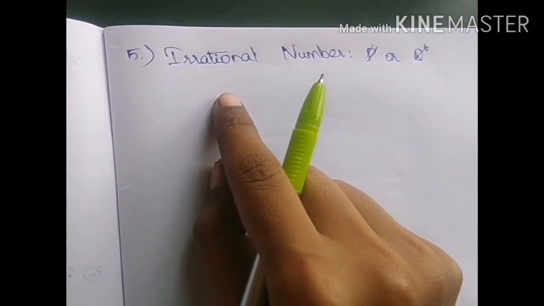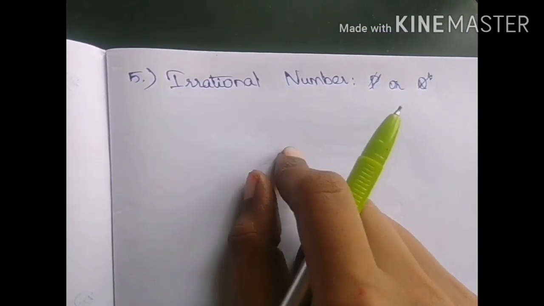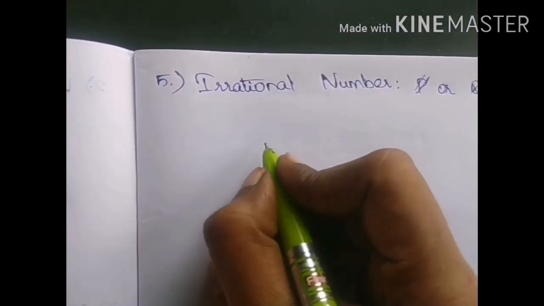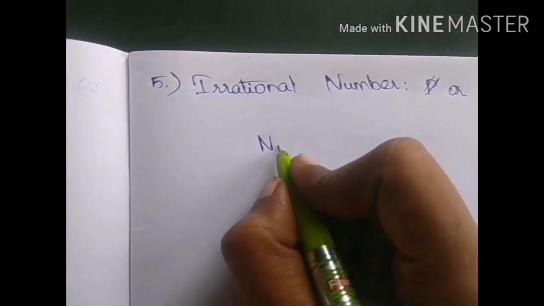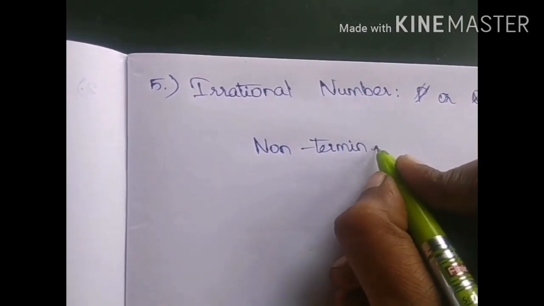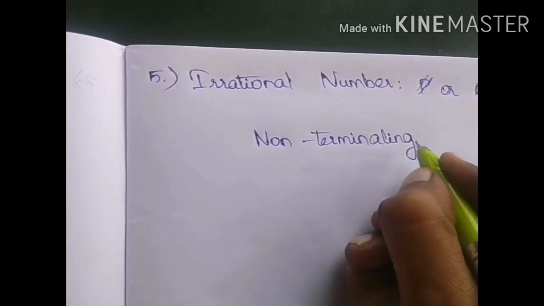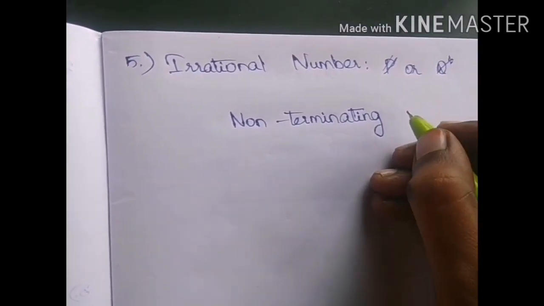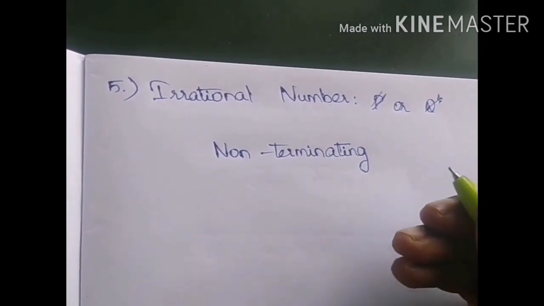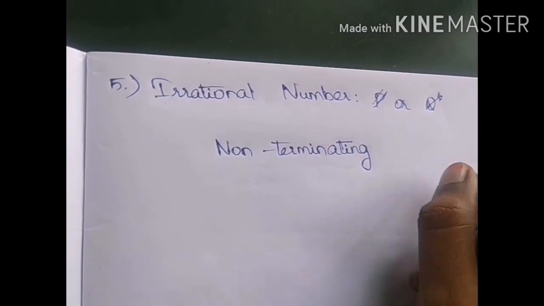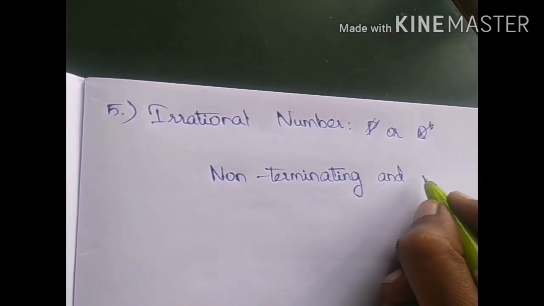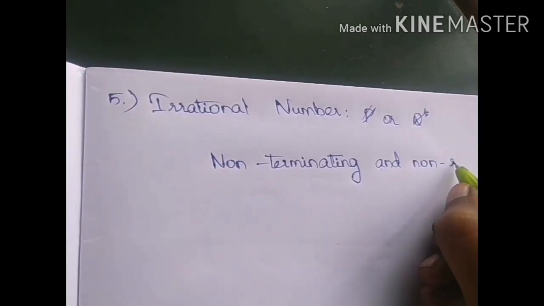Now, an irrational number is nothing but a number which is non-terminating and non-recurring. Non-terminating is nothing but an answer which has no end. That means the numbers which come after the decimal point will not end and go on, and it is non-recurring.